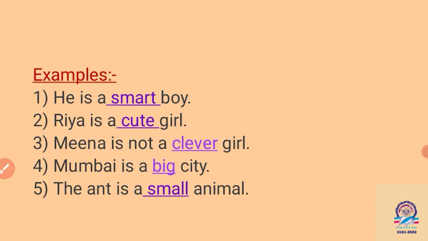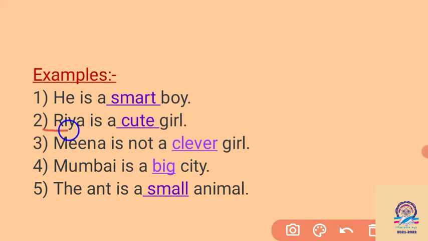Now the example is given: He is a smart boy. Smart is an adjective and comes before boy. Boy is a noun. But here we are not comparing the boy with another boy. That is positive. It means we are not comparing one boy with another, so it is positive.